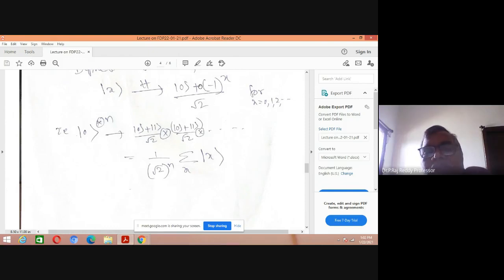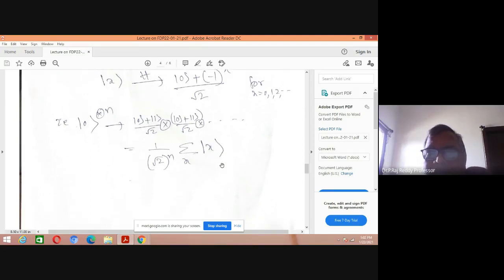X is equal to 4, what can I get here? 0 plus 1 by root 2. So I want to get 0. The n number of 0 bits means what here? 1 by root 2, 1 by root 2 to the power n. X is equal to 0 to, let us say, 2 power of n minus 1. Or else just x is equal to 0 to 2n. N is equal to 0, 1. All that qubit of 0 will be executed here.